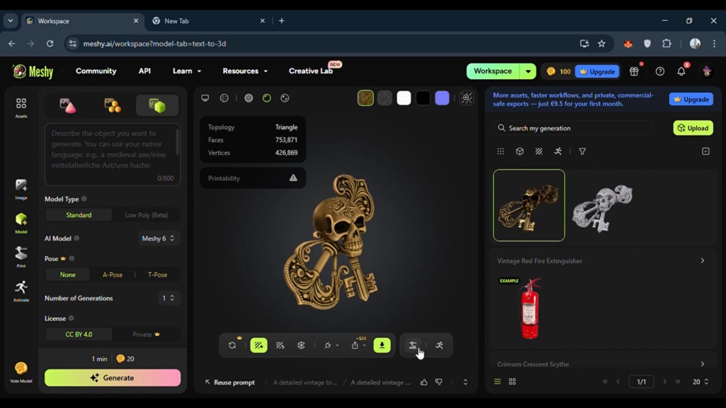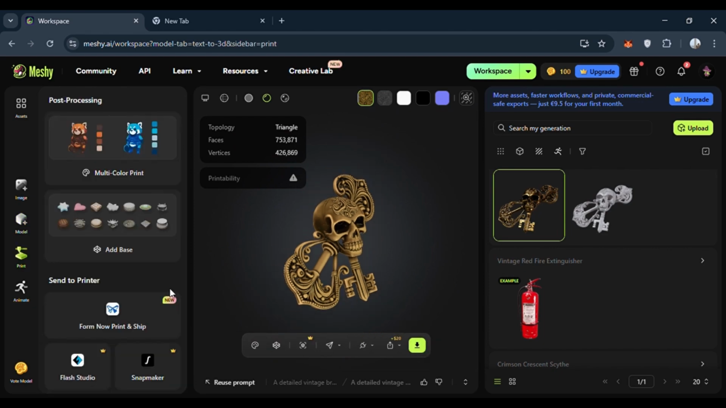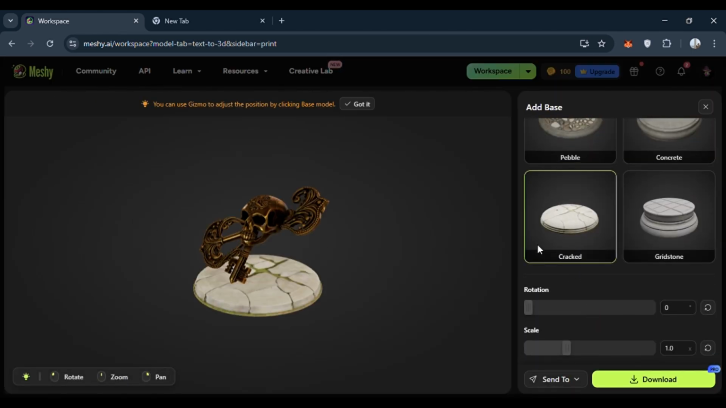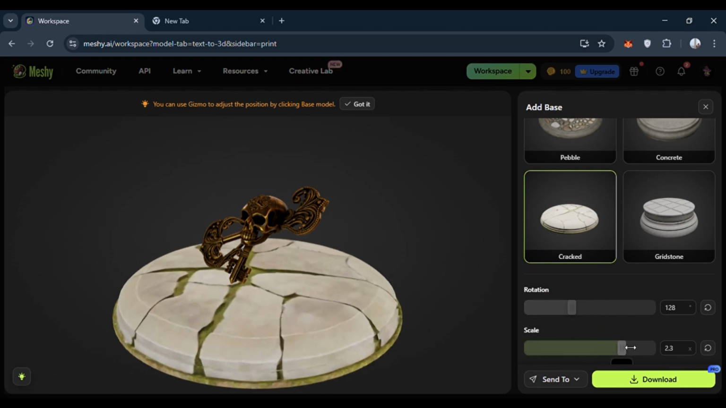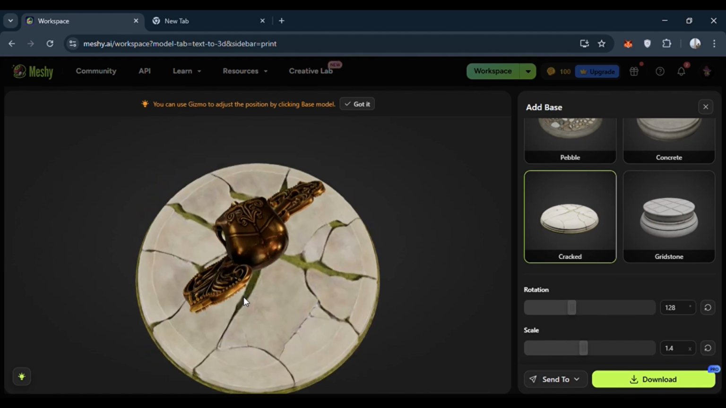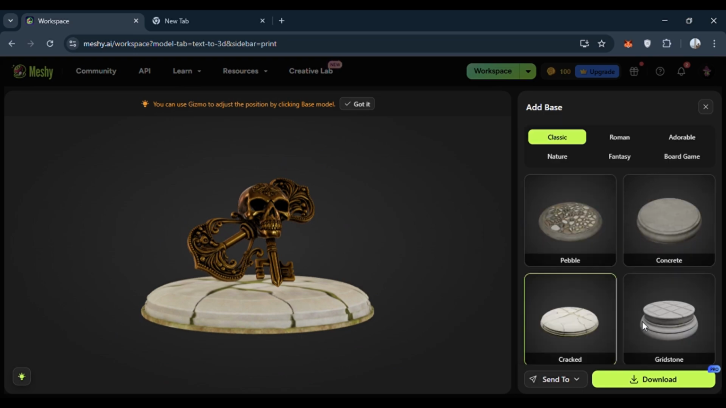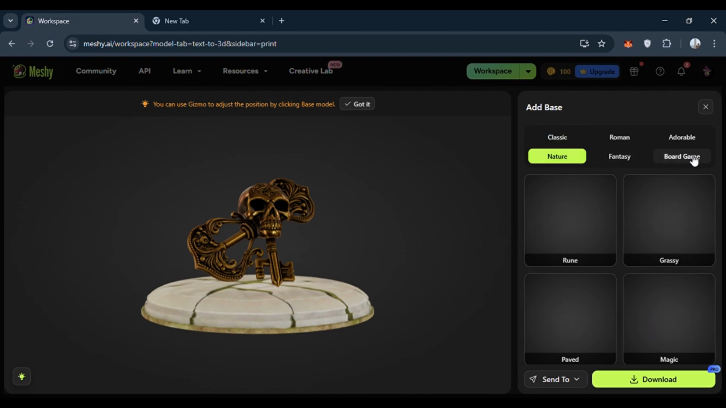Okay, for 3D printing, we use these keys. We can use these tools for adding different things, for example, adding bases like this, rotating it, and changing the scale. As you can see, this is a great one. And we can change the type of the base, for example, classic, nature, fantasy, board game. This is the nature one.